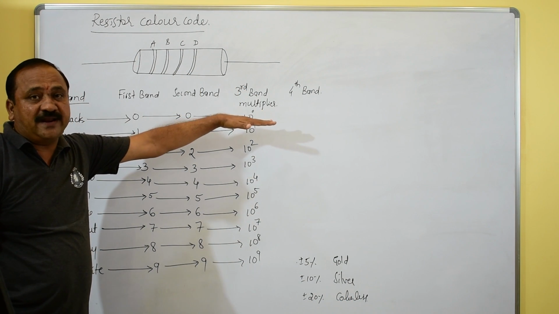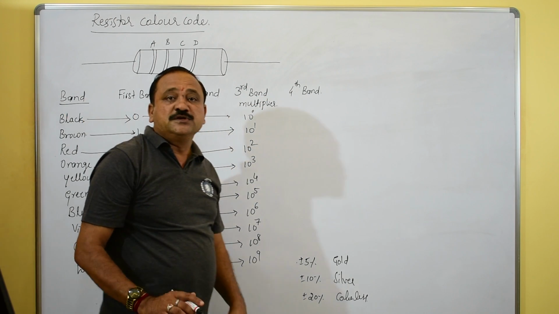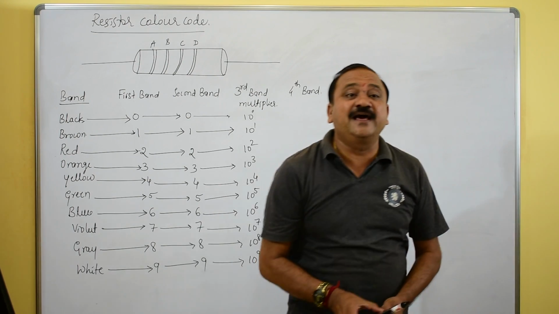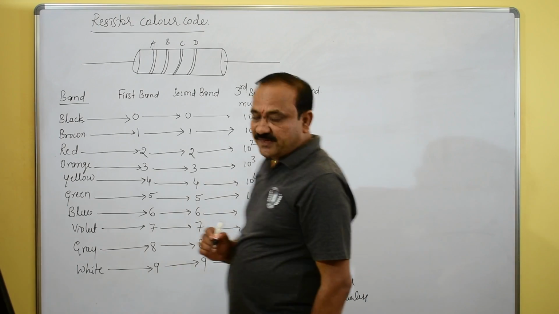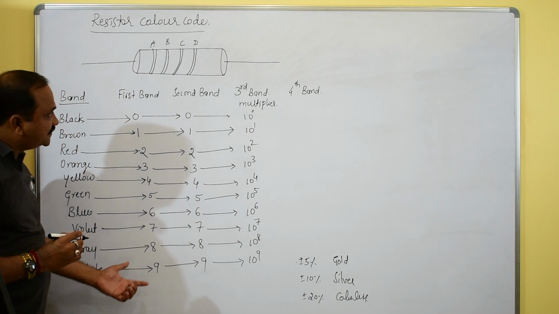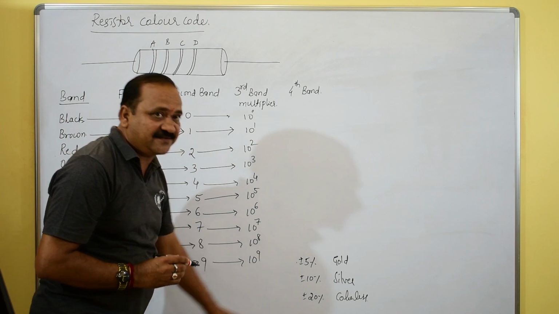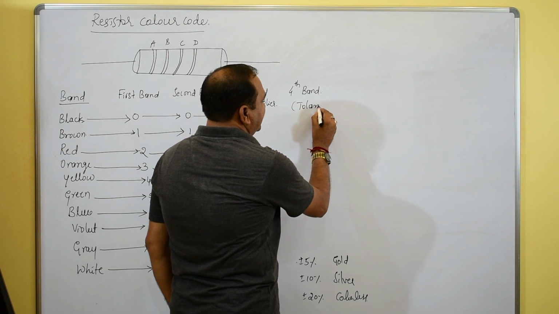You can analyze the color codes now. For four bands, gold, silver and colorless, the fourth one is always the tolerance.